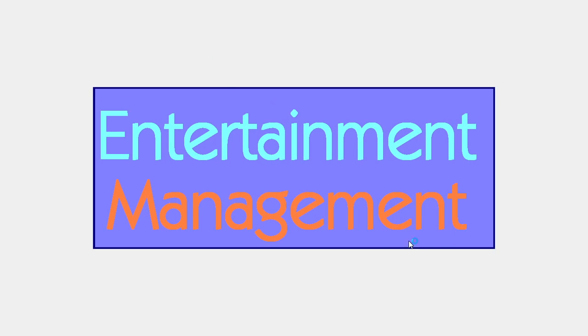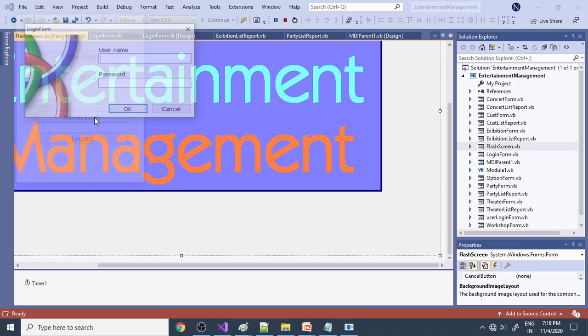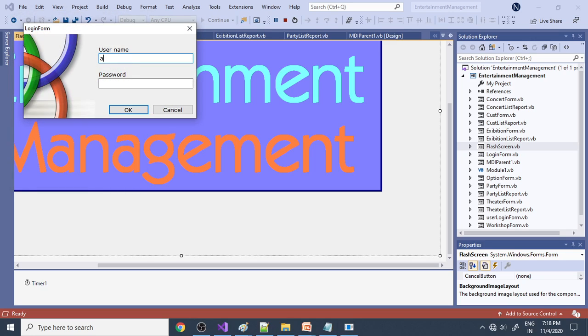So here is the welcome screen. This is the first welcome screen, and it will be there for 5 seconds. After that, you will see the login options. So here is the admin login. For admin, it's admin, then admin.